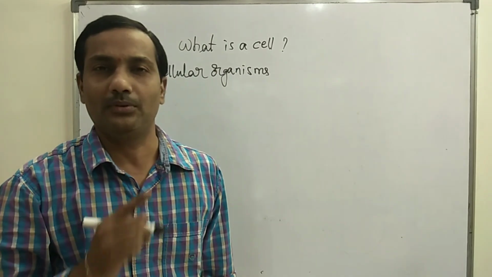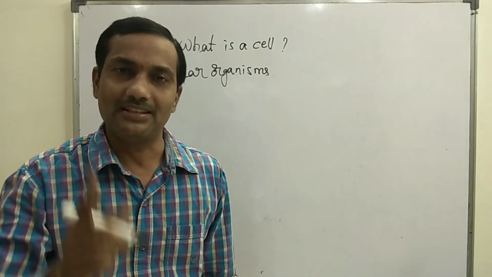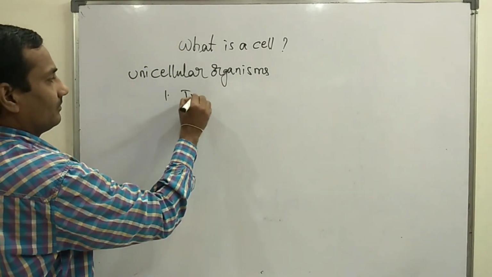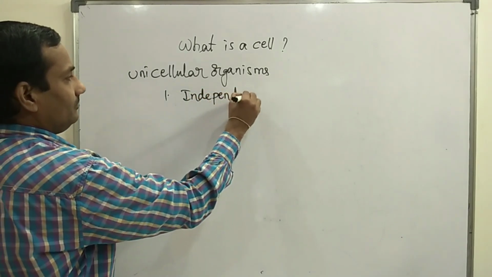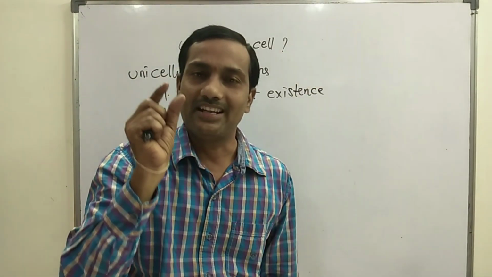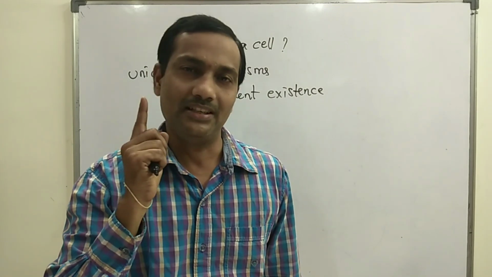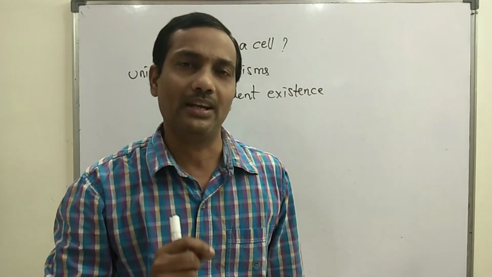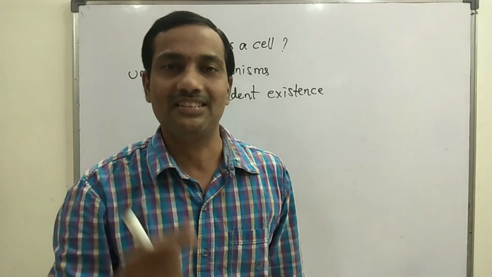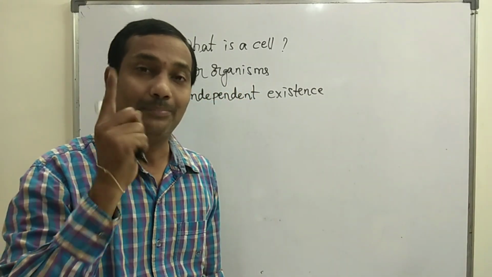You take any example of a unicellular organism, from prokaryotic cells to eukaryotic cells, independent existence will be there. Independent existence means they exist in nature with a single cell only. For example, chlamydomonas, chlorella, amoeba or euglena, any organism that exists in nature independently, so it lives independently.